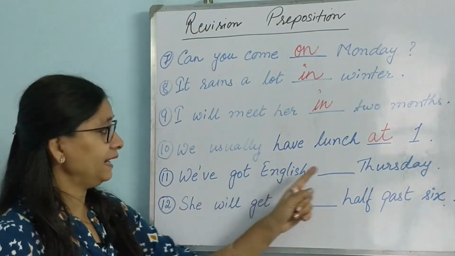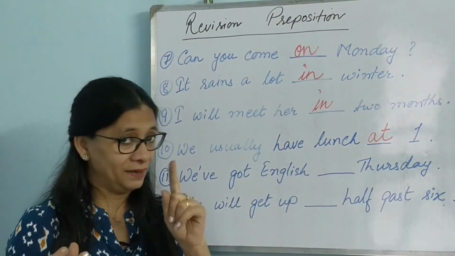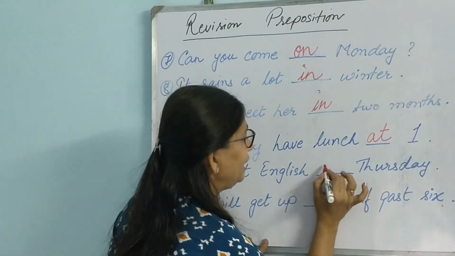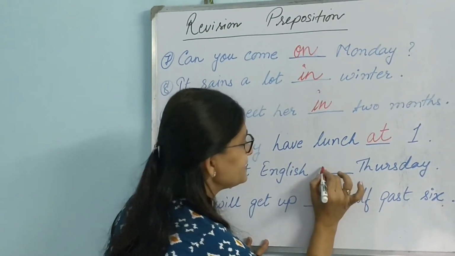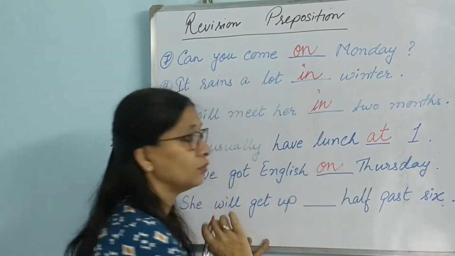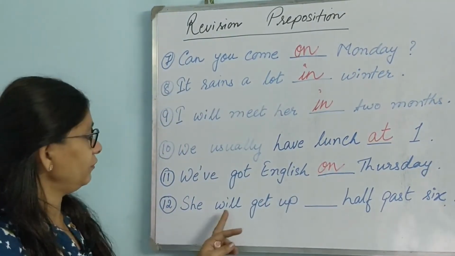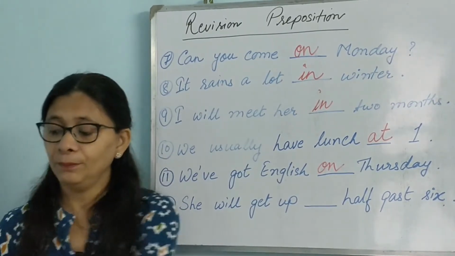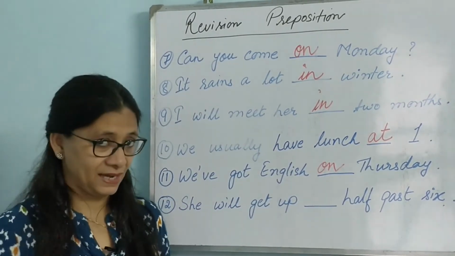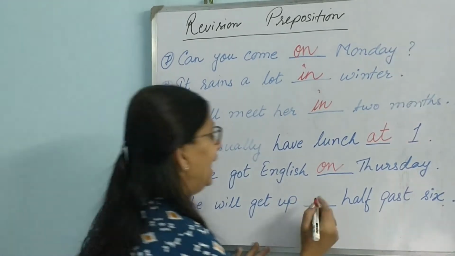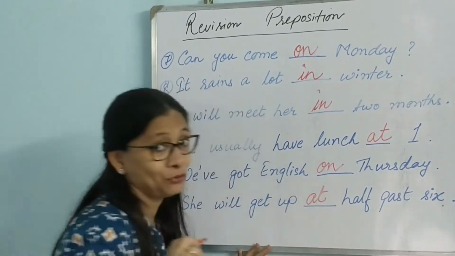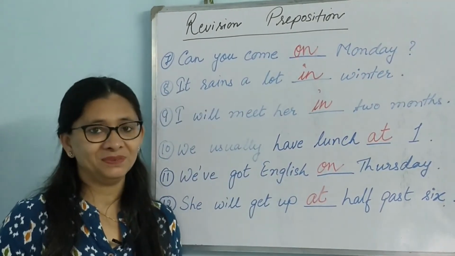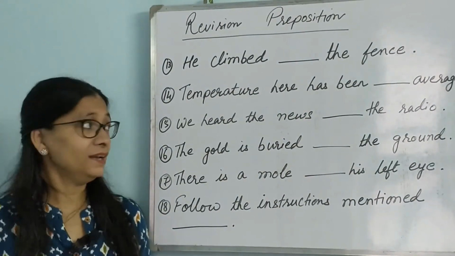We have got English dash Thursday. One day. So it will be, yes, it should be on. One day means on. She will get up dash 6:30. Again a very pinpoint time. So it should be at. So write it down quickly in your copy. Let's see the next one.